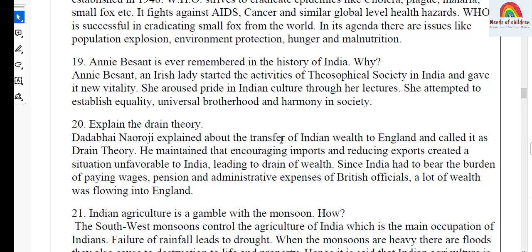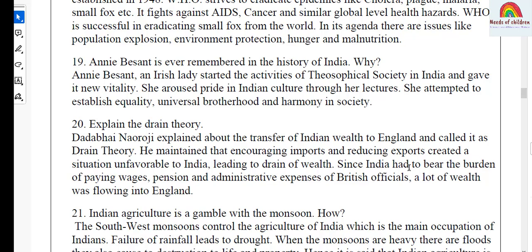Next, question number 20. This is the question from history, the freedom struggle. And the question, explain the drain theory. Answer, Dadabhai Naoroji explained about the transfer of Indian wealth to England and called it the drain theory. He maintained that encouraging imports and reducing exports created a situation unfavorable to India, leading to drain of wealth.